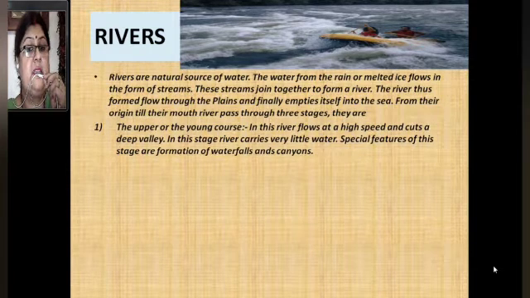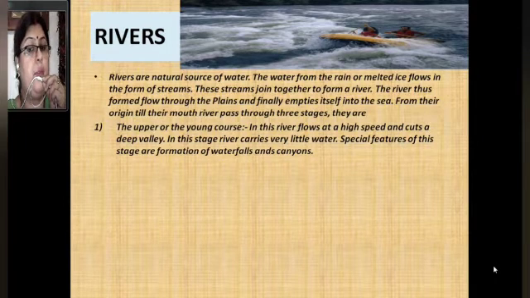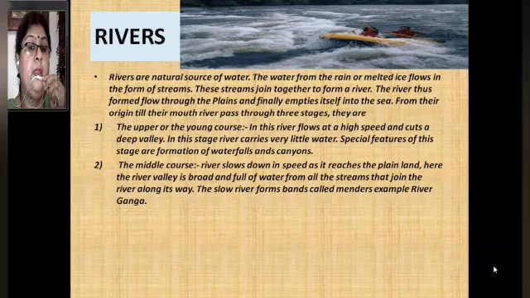So the first stage is the upper course or the young course. In this, the river flows at a high speed and cuts a deep valley. In this stage, the river carries very little water, but the force of the water is very high. Special features of this stage are the formation of waterfalls and canyons. Number 2, middle course. The river slows down in speed as it reaches the plain land. Here the river valley is broad and full of water from all the streams that join the river along its way. The slow river forms bends called meanders. Example, river Ganga.